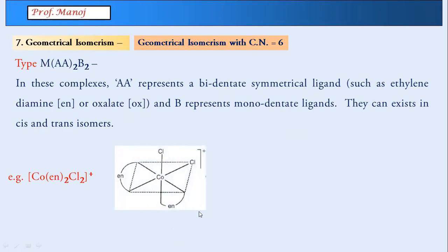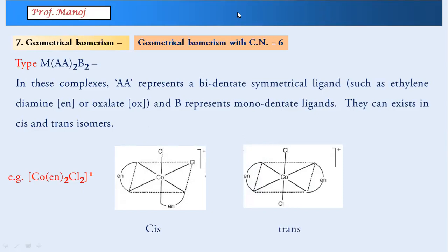Now let me explain this particular structure to all of you. Let me show the structure first, cis and trans, then we'll go for the explanation. अभी ये जो इथिलीन डायमाइन स्ट्रक्चर है वो हम लोग इस तरह से लिखते हैं, CH2, CH2 and NH2. This is the ethylene diamine ligand. Nitrogen is the donating group.